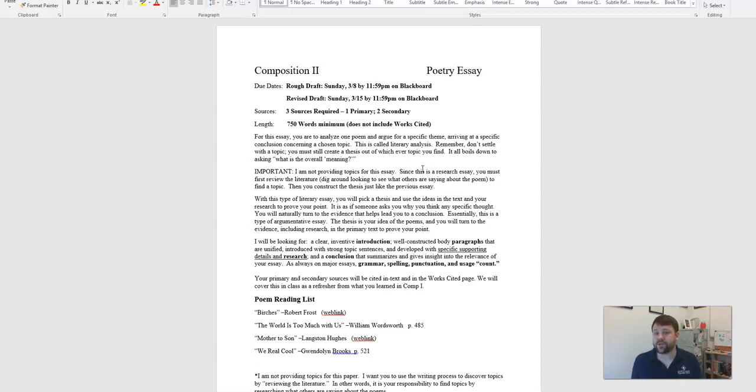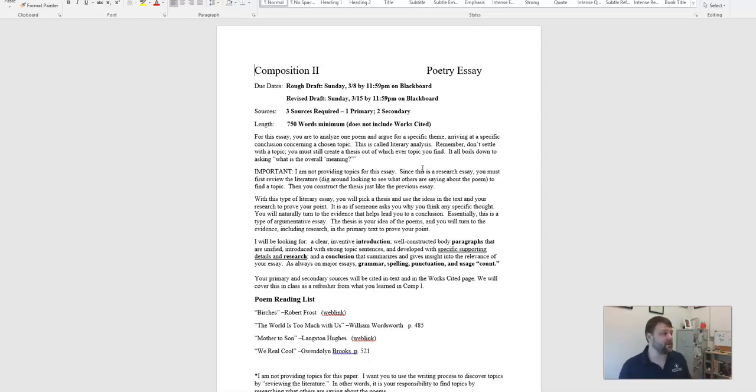So you get to pick which poem you want to write about. Heck, I'll even let you compare 2 of the poems if you want to go there. Obviously, your paper will get much bigger than 750 words, and you have to show how both of the poems share the same theme, but you can do that. I'll show you which ones in just a second. But mainly, you just have to pick one poem and argue a theme. This is what the message is, all right?